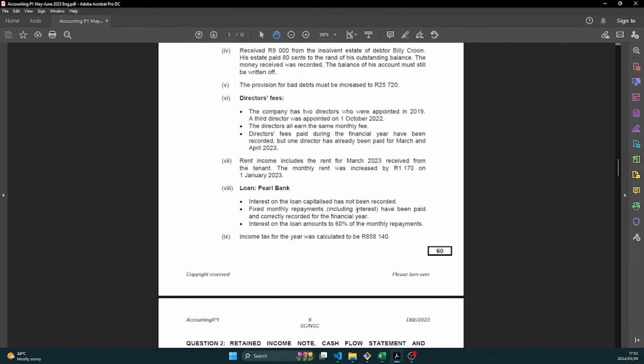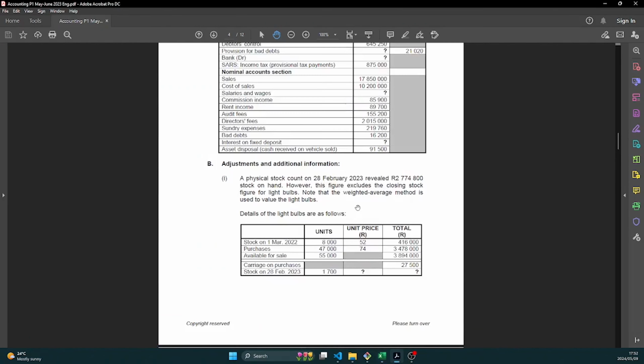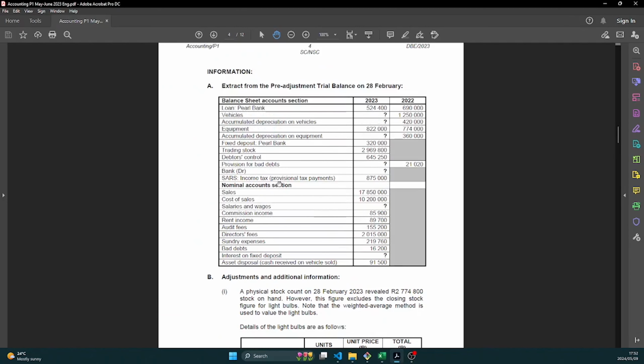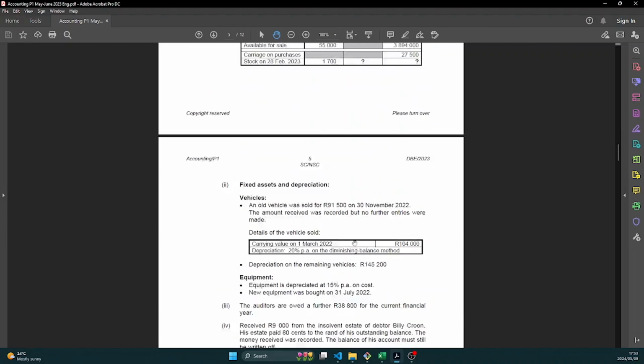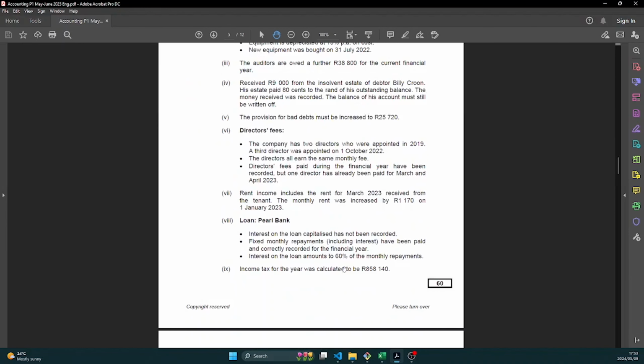But something to keep in mind when you look at your trial balance, you see that your income tax provisional tax payments was 875,000. So it means we paid 875,000, but we were supposed to pay 858,140. So it means we have overpaid the tax, right? So it means SARS owes us.